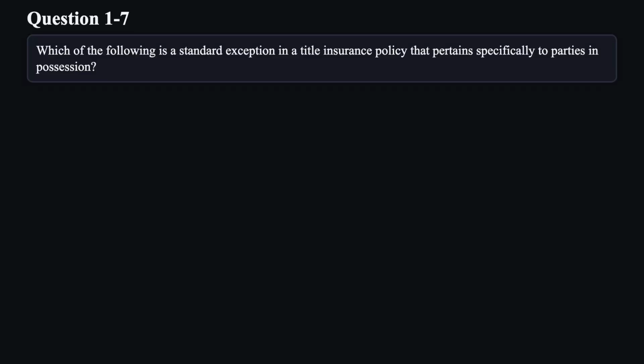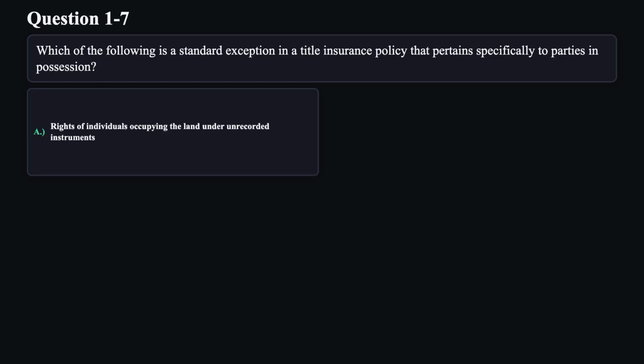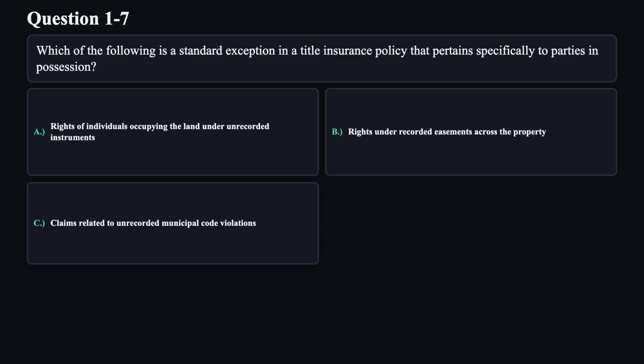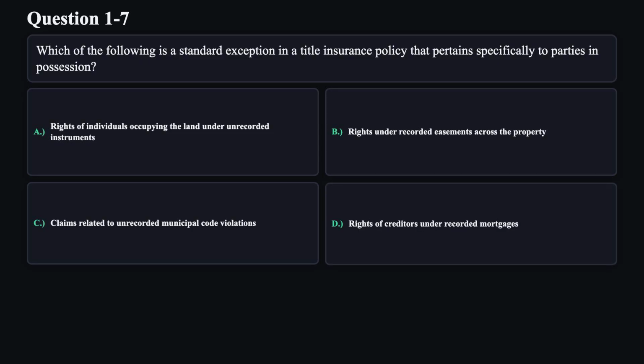Question 7. Which of the following is a standard exception in a title insurance policy that pertains specifically to parties in possession? A. Rights of individuals occupying the land under unrecorded instruments. B. Rights under recorded easements across the property. C. Claims related to unrecorded municipal code violations. D. Rights of creditors under recorded mortgages.